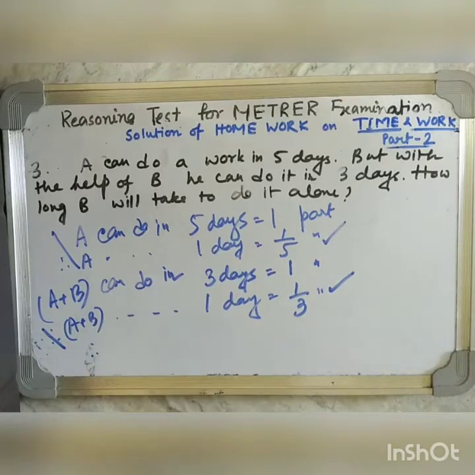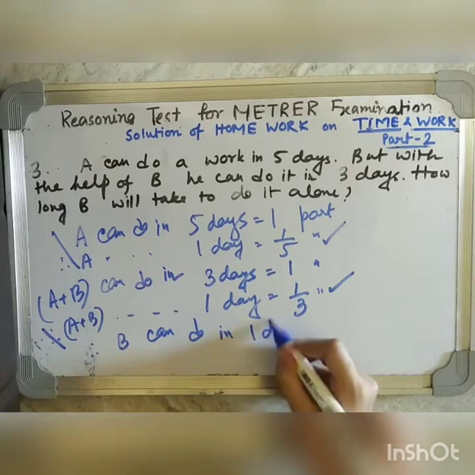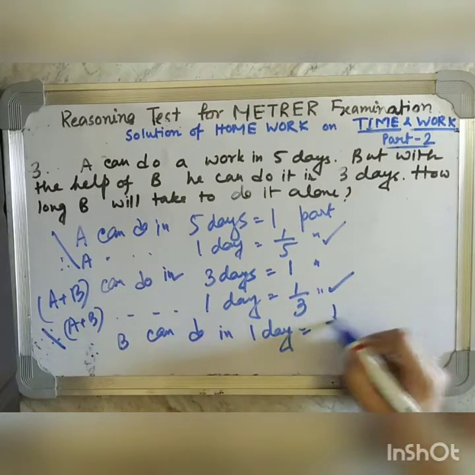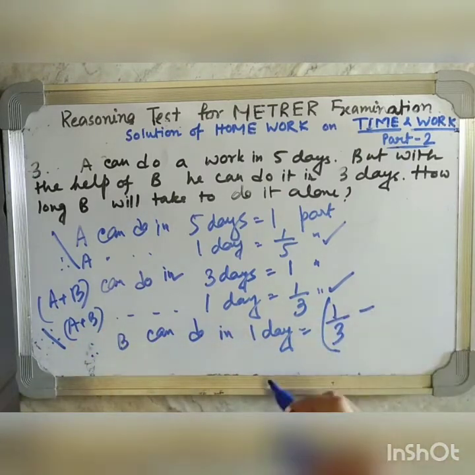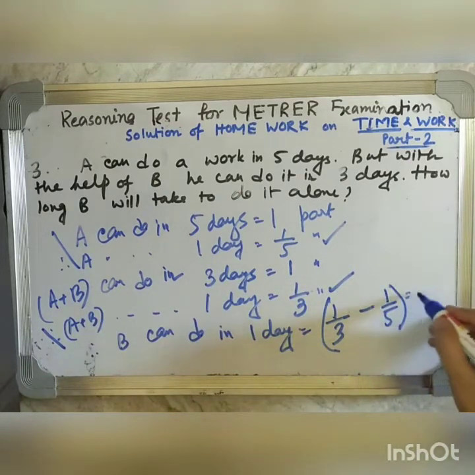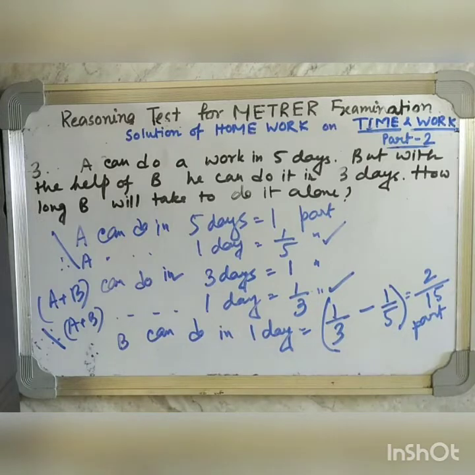Therefore, it's very evident to understand that B's work in 1 day is whatever is done by A and B together in 1 day, from which A's 1 day's work will be subtracted. So we have subtracted it. 2/15 part is done by B in 1 day only. Now in the question it is written, how long will B take to do it alone? This 2/15 part is done by B in only 1 day.